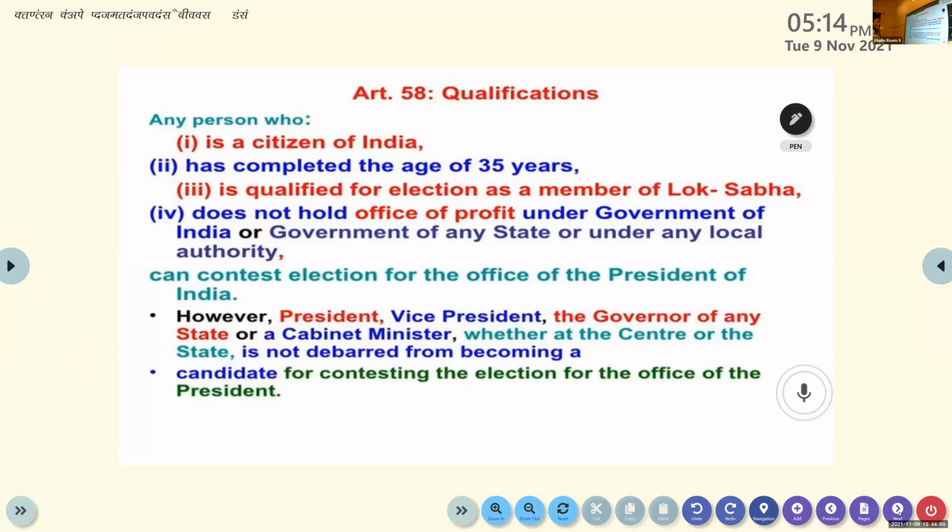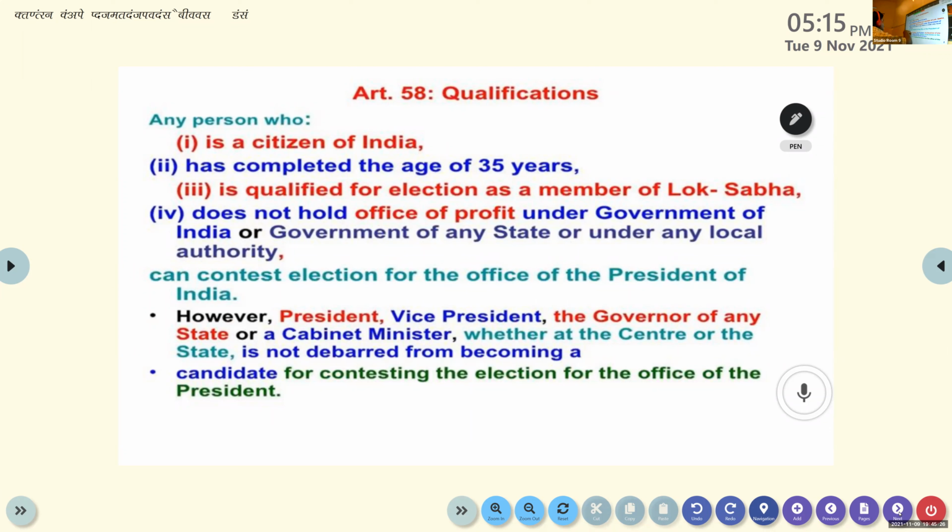We discussed already: he or she should be a citizen of India, right? No controversies in that. Next one, has completed the age of 35 years. The minimum age limit to become the president of the country is just 35 years. He or she should be qualified for election as a member of Lok Sabha. Clear? As for not holding office of profit, she should not be a government employee, or receiving anything from the government as salary, or under the government of any state or any local authority.